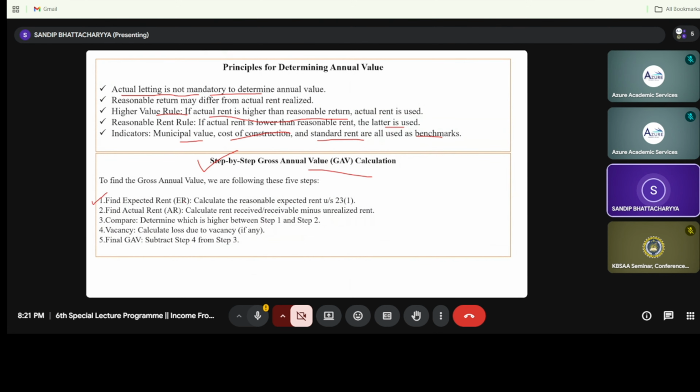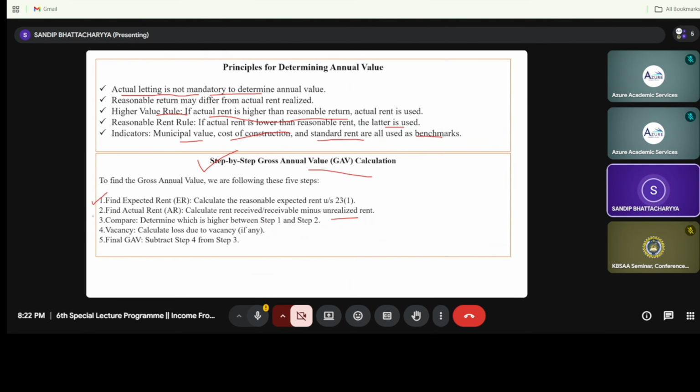Next is the actual rent. What is the actual rent? It is the rent receivable, that is the annual realizable rent minus unrealized rent. What is unrealized rent? As we have discussed, unrealized rent means rent that has not been recovered from the tenant when we are calculating income from house property. So actual rent means the annual realizable rent minus unrealized rent.